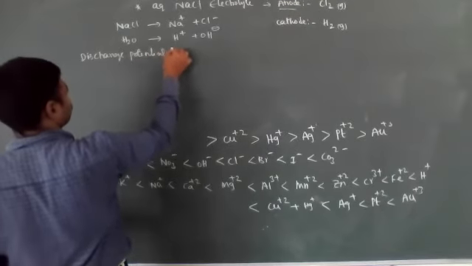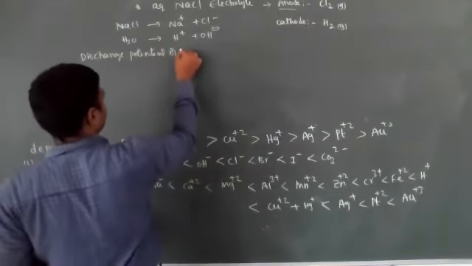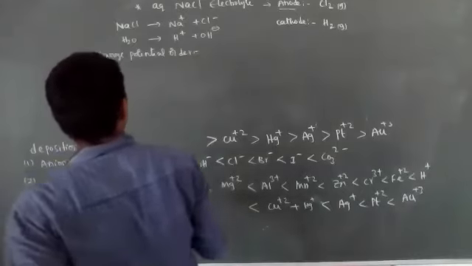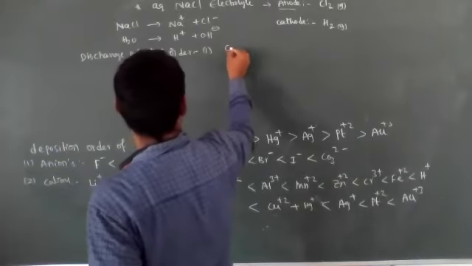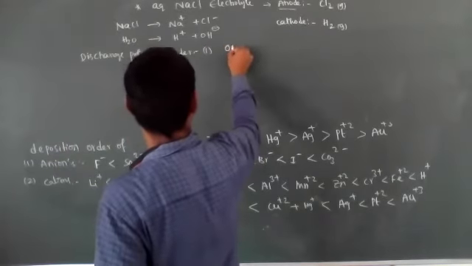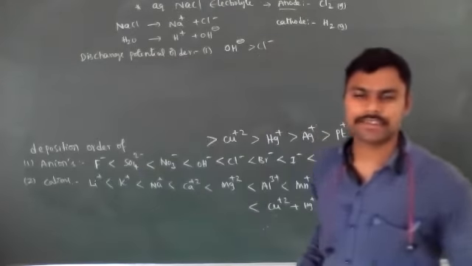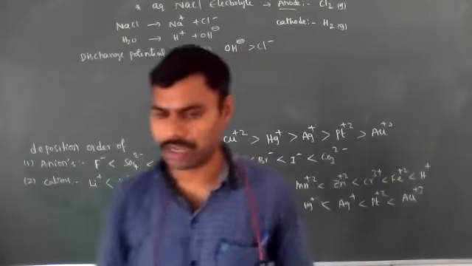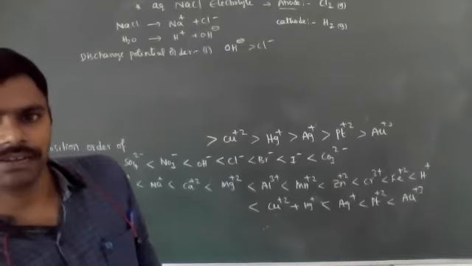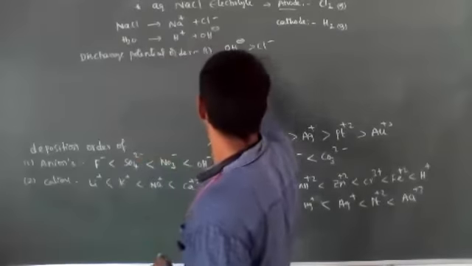For anions, the discharge potential of OH minus ions is more than Cl minus. That's why Cl minus can be deposited very fast when compared with the OH minus ions.